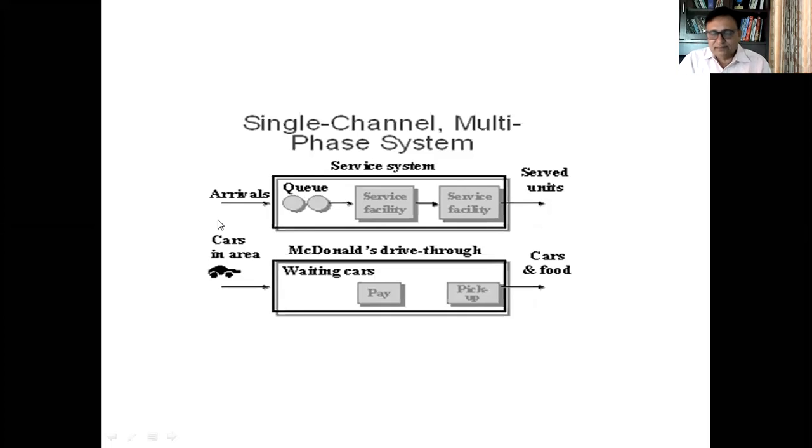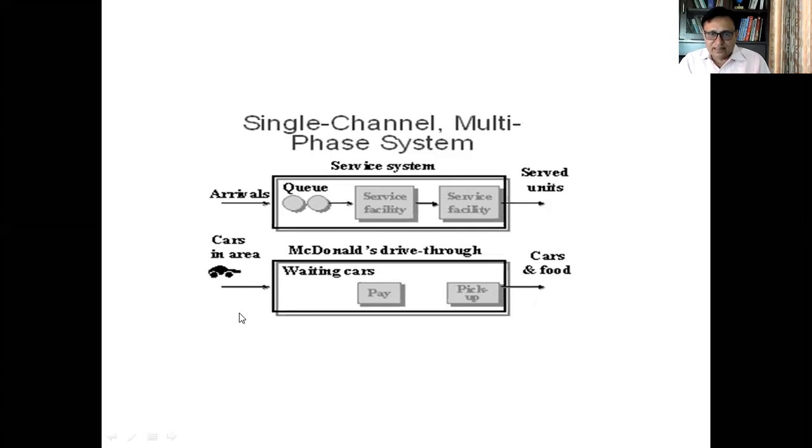There is an arrival, one gate is there. Under one gate you enter into the service station. There is one queue. First the customer gets the service from service facility one, then gets the service from service facility two. So these are phases. So in this picture two phases are shown. And after getting the final phase service you go out.